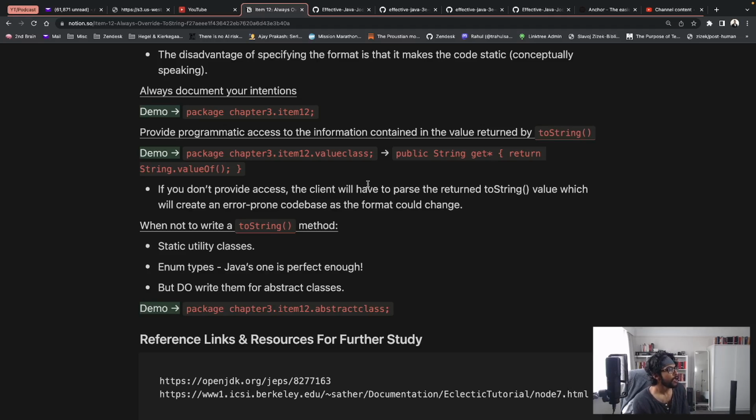So what does that mean? It simply means having really good getters in your class so that the programmer won't have to pass through the string returned from the ToString method to use those values as a client. Not providing good programmatic access to all the fields in your class will create error-prone code.